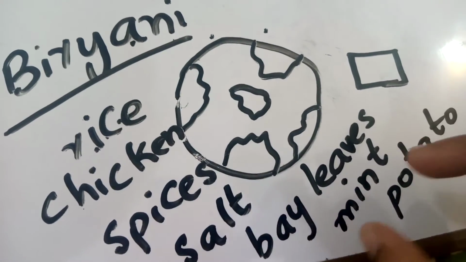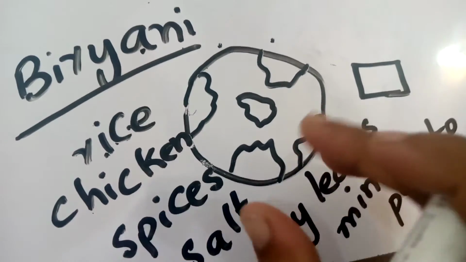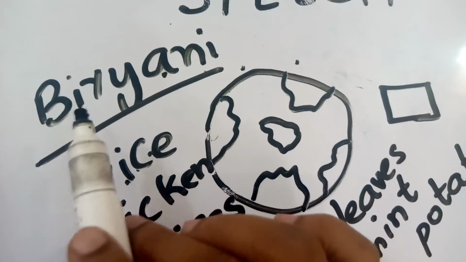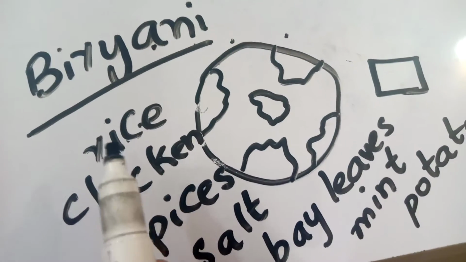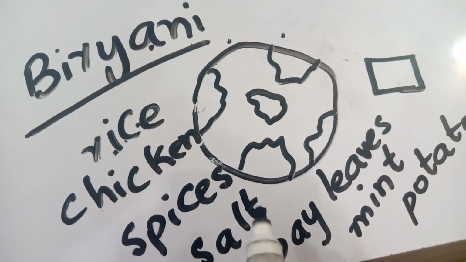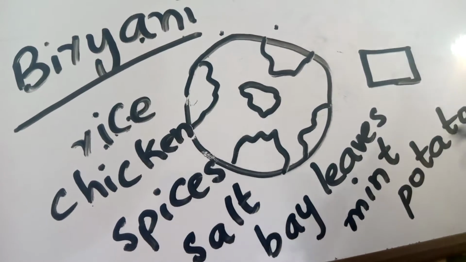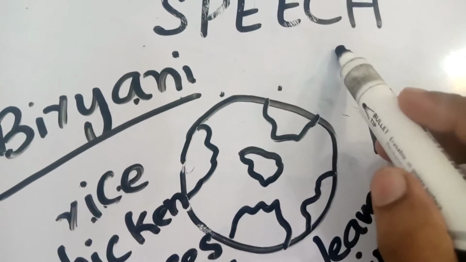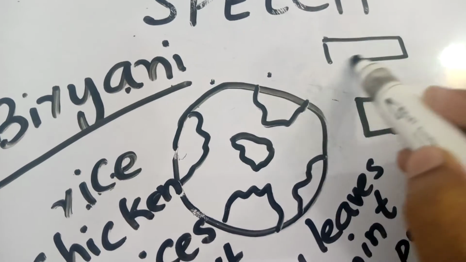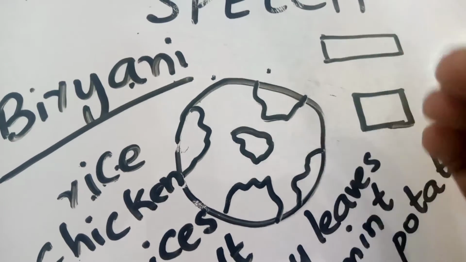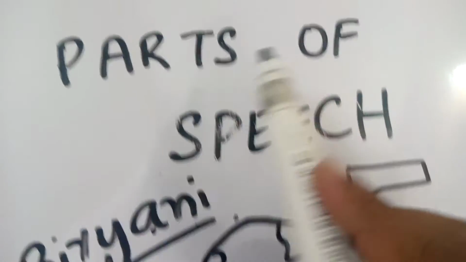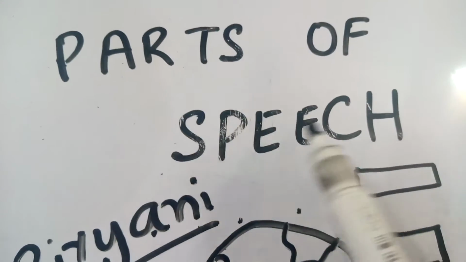Biryani is made of these things, the things that are used to make this dish called biryani. It has a number of components in it, a number of ingredients in it. Similarly, English language is a sort of dish, and it has a number of ingredients, and those ingredients are called parts of speech.